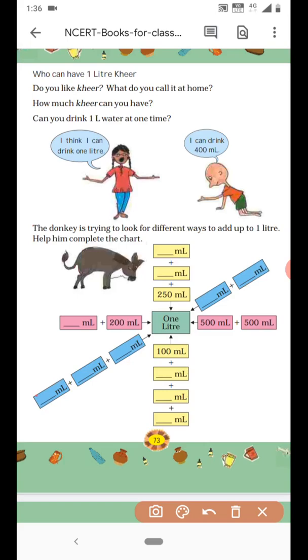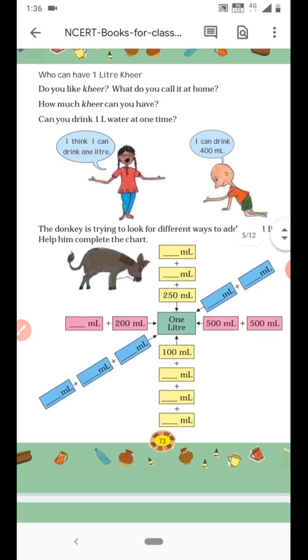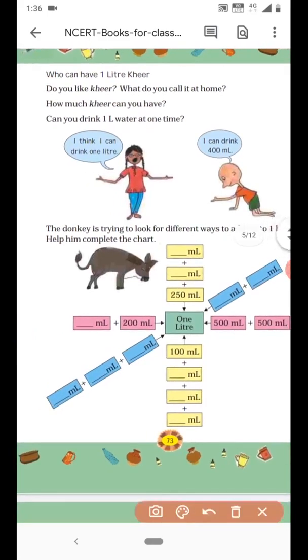Okay, so now look here, the donkey is trying to look for different ways to add up 1 liter. Help him complete the given chart. Okay, so can you see here, a blank is given here. And 200 ml is given added, and the blank is given with 200 added with 200 ml, and that gives you 1 liter. And this side 500 plus 500 is given. So 500 ml plus 500 ml will give you 1 liter.